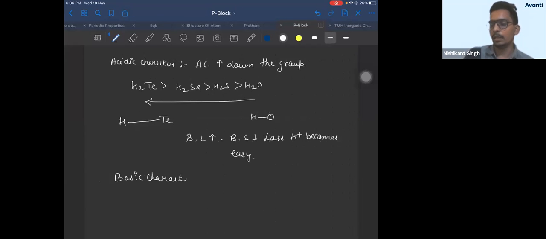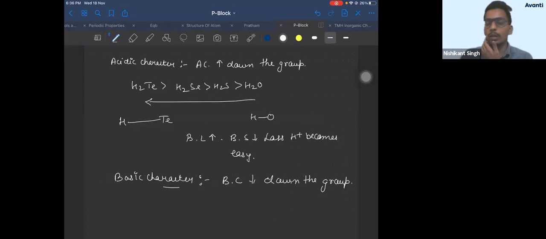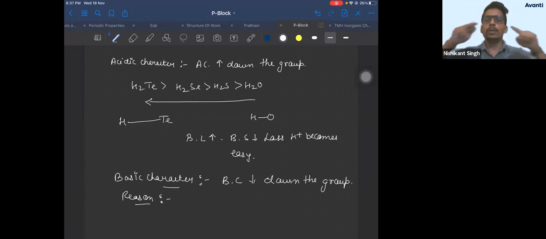And basic character we had studied. Basic character decreases down the group. What was the reason we had given for the decrease in basic character? The reason was because on a small atom, lone pairs are localized. On a large atom, lone pairs are delocalized.